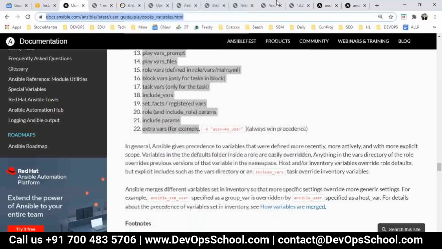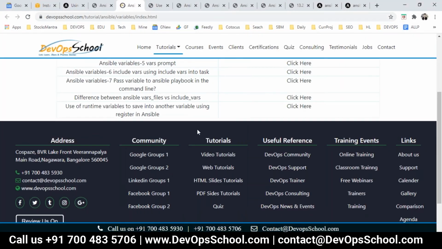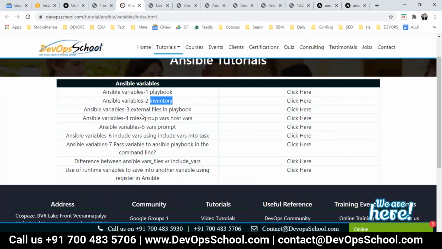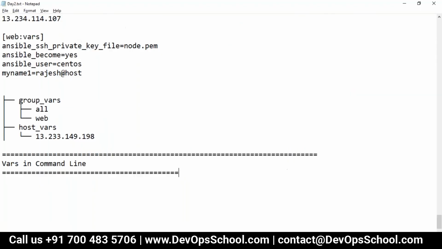By the way, that is the reason I have shared my references also. In these references you have playbook, inventory, external files, group vars, prompt, include at task level, command line, include vars, and registered also. So this is the end of the demo for the topic, which is variables.